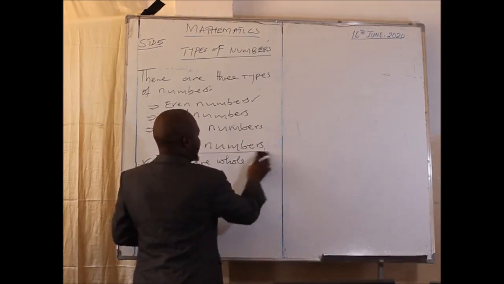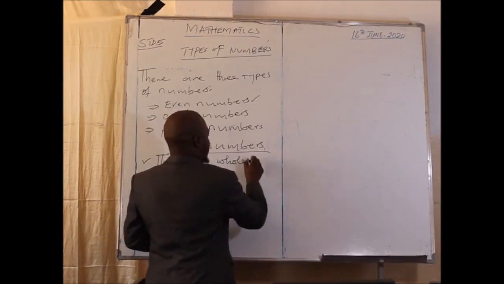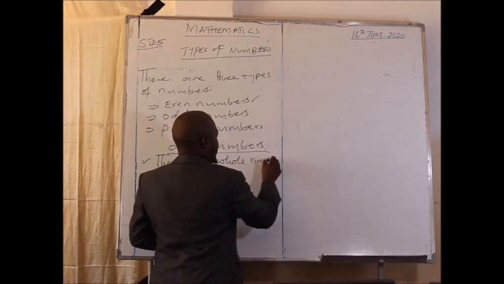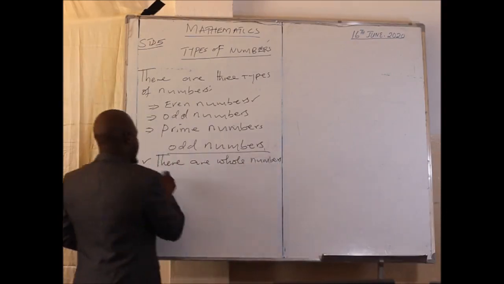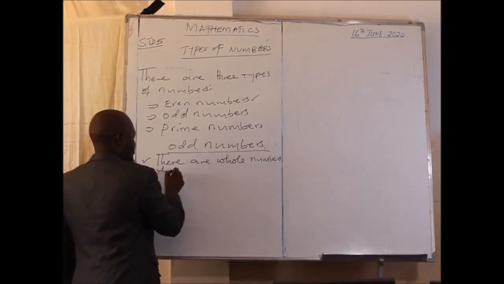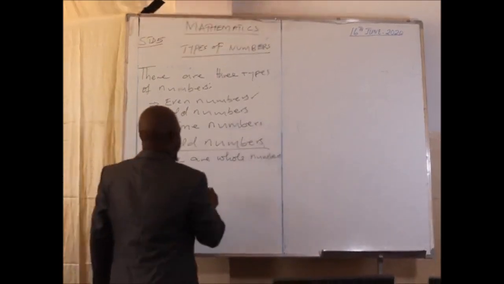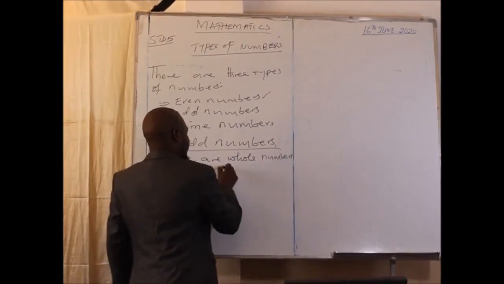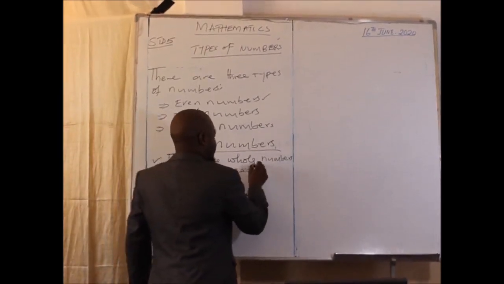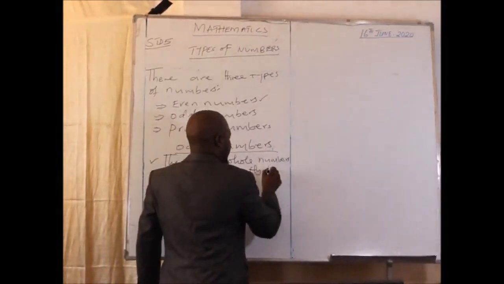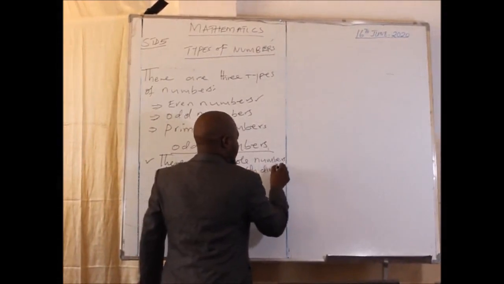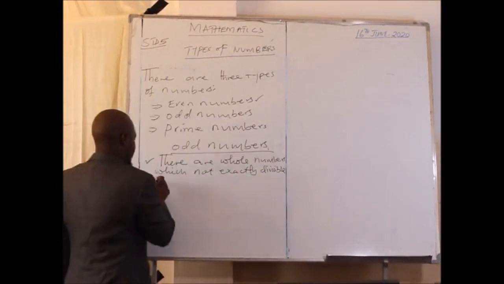Odd numbers are whole numbers which are not exactly divisible by 2.